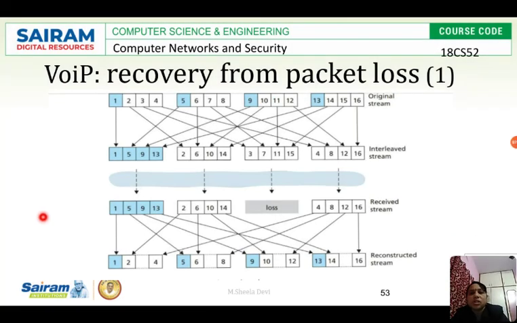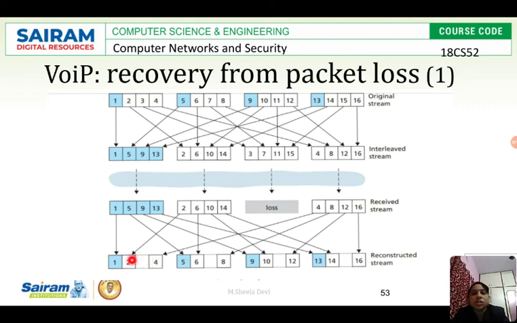If I had not interleaved like this, what would have happened? The entire loss of these 4 packets would cause a long delay at the client. Since only a single packet is lost in every stream, the client will not experience a long delay even if one packet is lost.